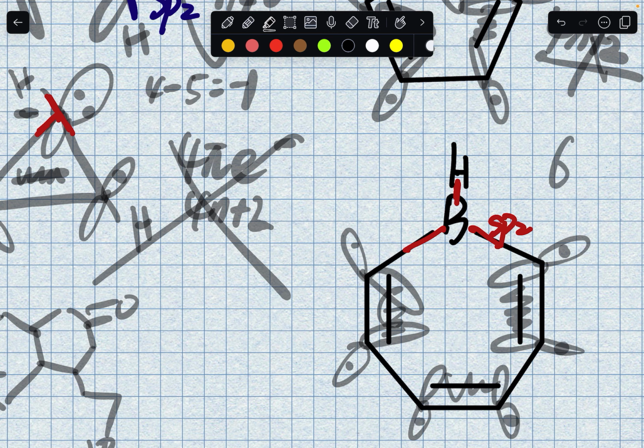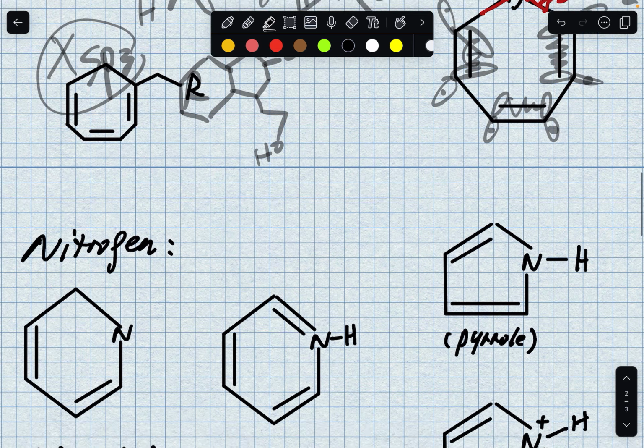Does that meet Huckel's rule? Yeah, it does, right? 4n plus 2, when n equals 1, we get 6. So this is definitely an aromatic compound. And all compounds like to be aromatic if they can, because that provides stability. All right, so now let's move on to nitrogen.